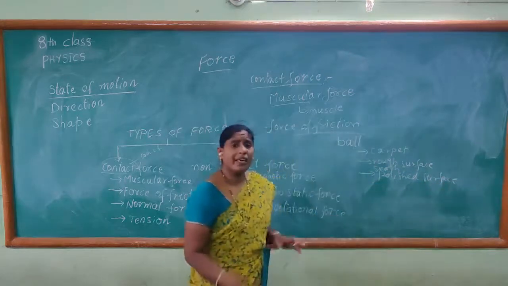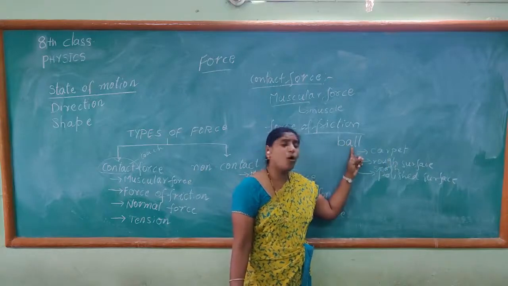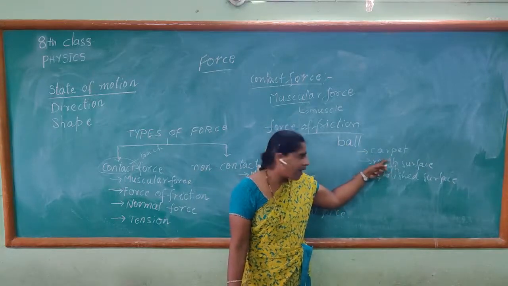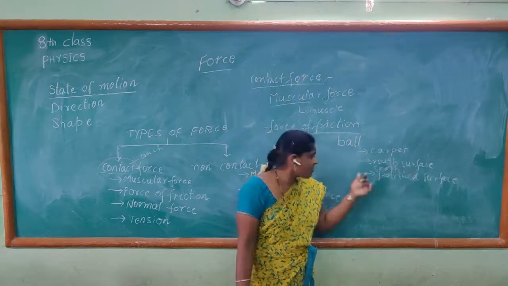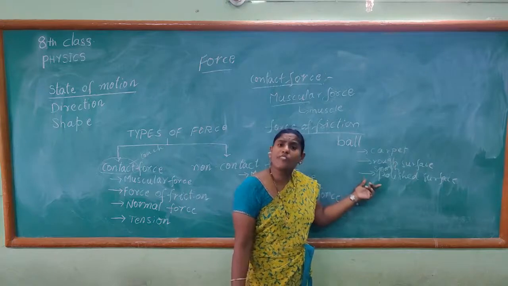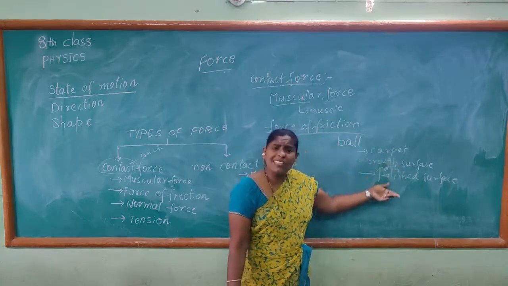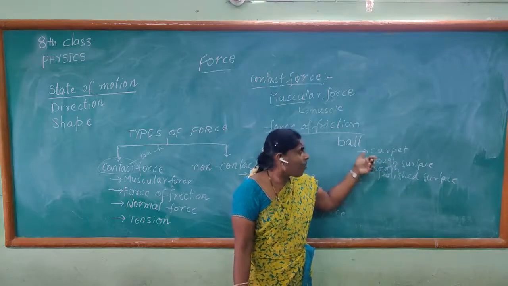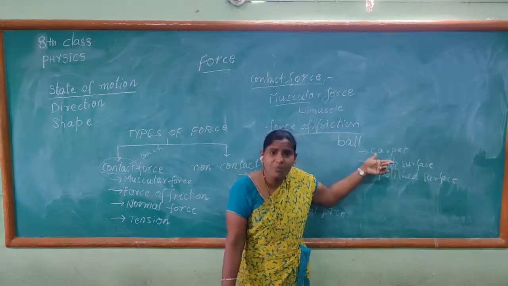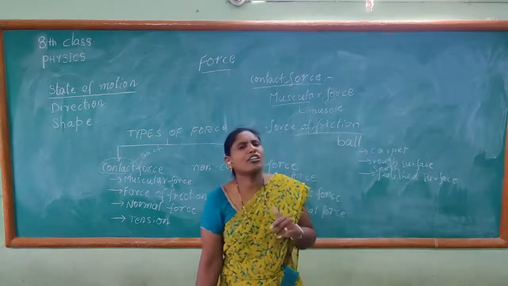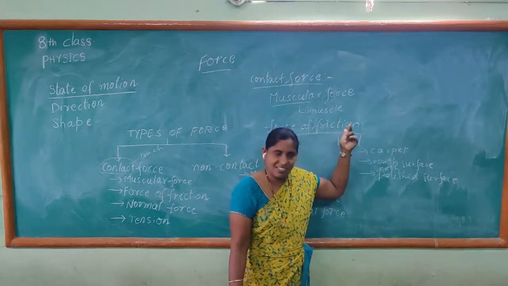So, try to take a ball and try to make a move. Try to move the ball on the carpet, try to move it on a rough surface, and try to move it on a polished surface. When we compare all the three cases, the ball which is moving on a carpet is moving hardly. It cannot move freely. Why? Because of nothing but friction.